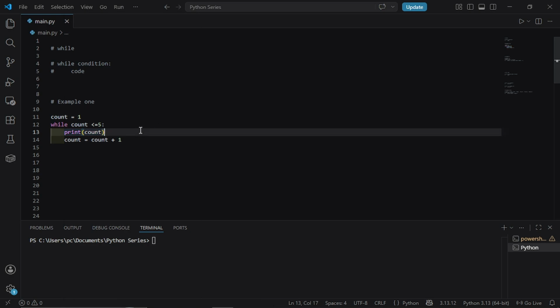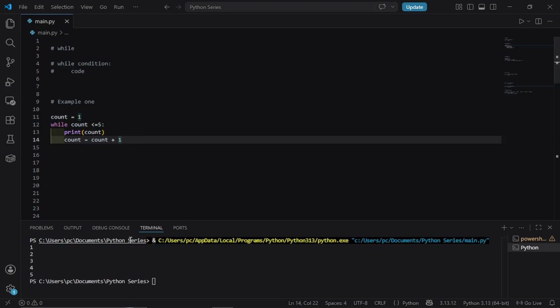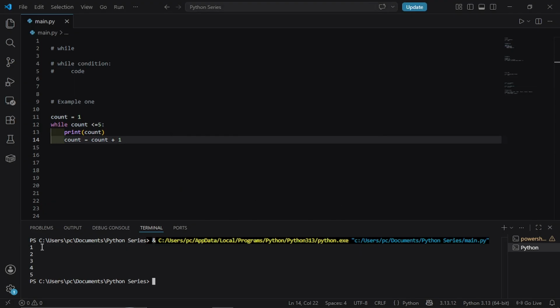Still indented, you write count equals count plus 1. This is the most important line. This is what makes the loop move forward. So walk through it in your head. Count starts at 1. Is 1 less than or equal to 5? Yes. The loop runs. Count becomes 2. Is 2 less than or equal to 5? Yes. Loop runs, count becomes 3.